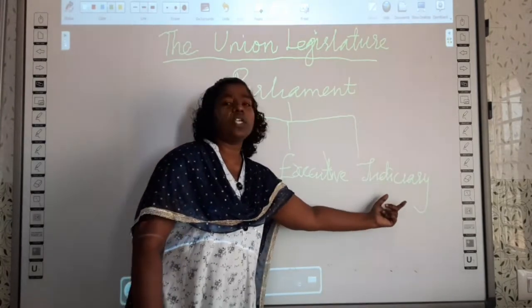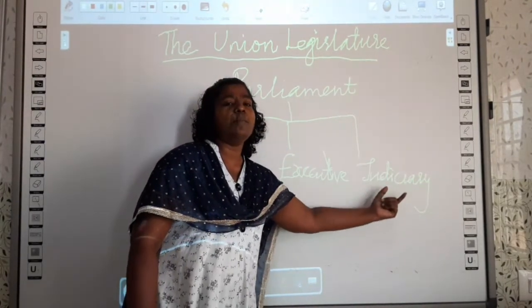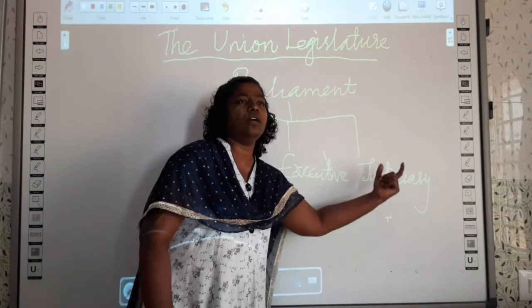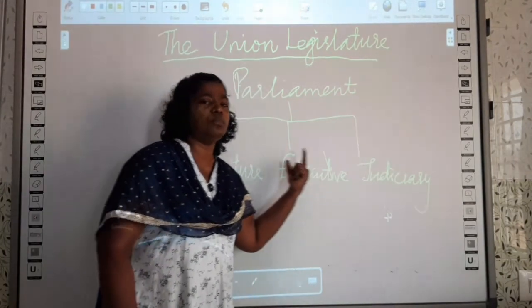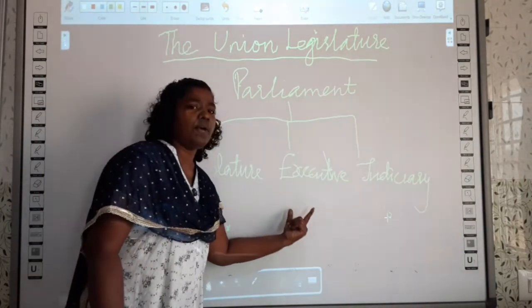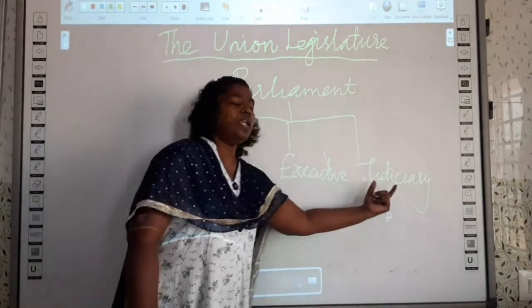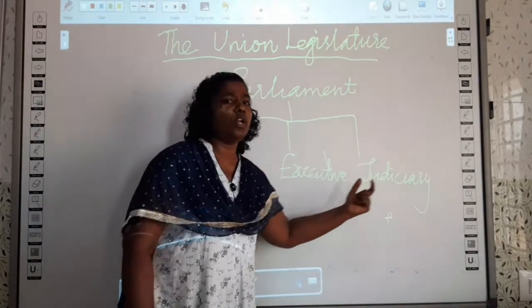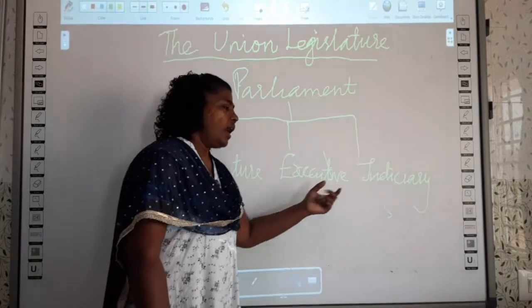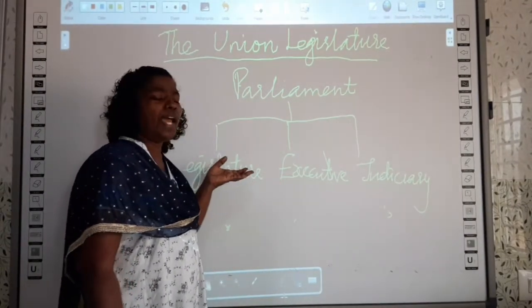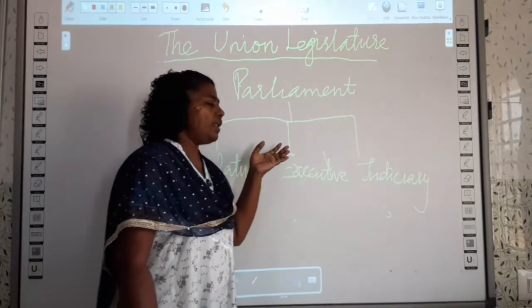And what is the function of the judiciary? The judiciary maintains discipline. It checks whether the laws and orders made by the legislature and executed by the executive council are accepted by the people or not. That is the duty of the judiciary. In India, these are the three important branches of the parliament.